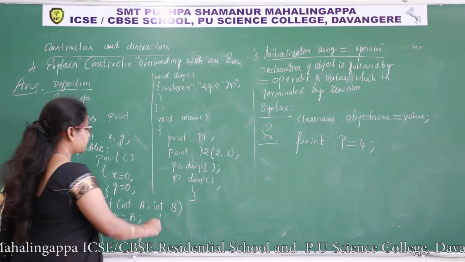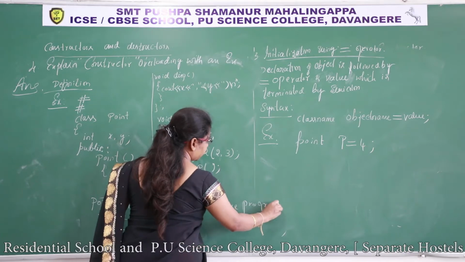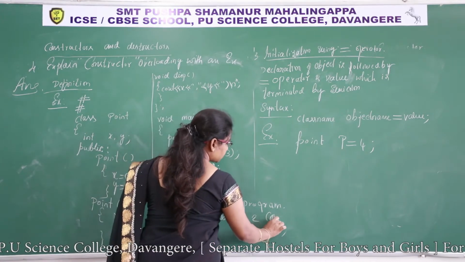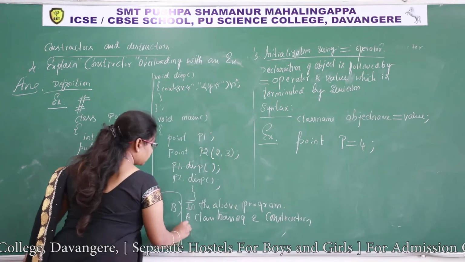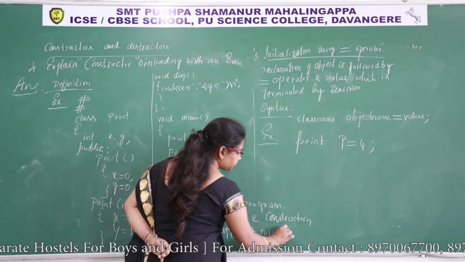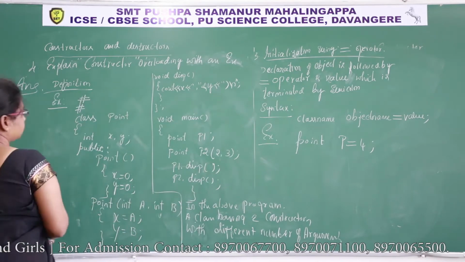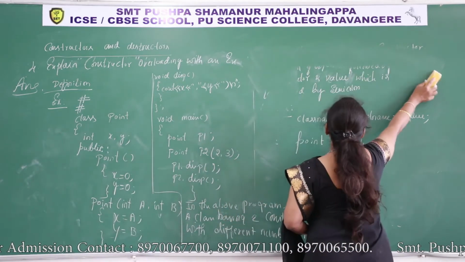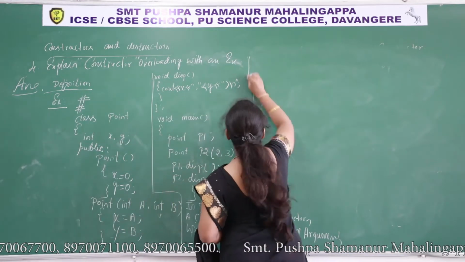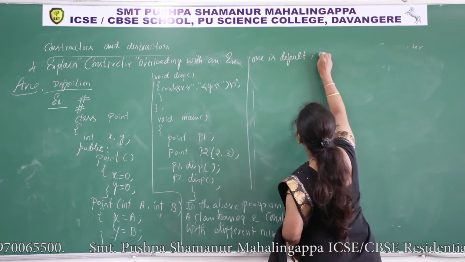At the end of the program, what you need to write? In the above program, a class having 2 constructors with different number of arguments, one is default constructor, that is 0 arguments.